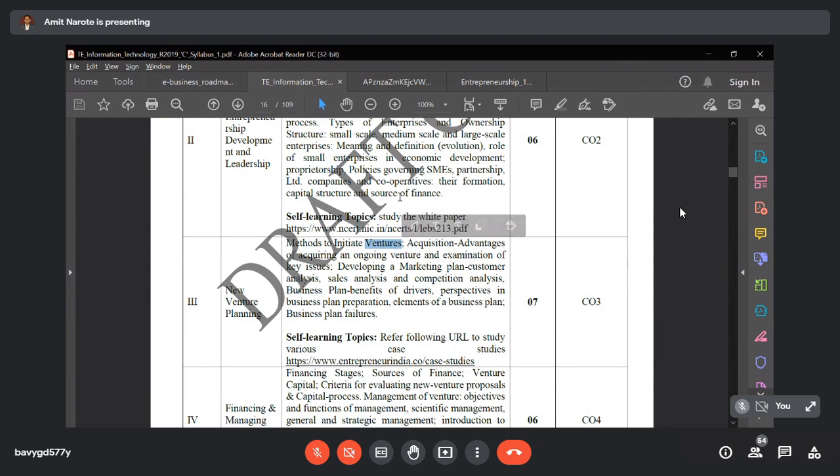So venture is a thing which is dangerous in terms of financial aspect, or which is not sure in terms of financial aspect. Say for example, I have a venture of 10 lakh. Whatever 10 lakh I have invested in any purpose or any business, those 10 lakh rupees are not safe, or are in danger if I have not executed that venture properly. So that is the risky business. Venture is nothing but risky business. Make sure of this.